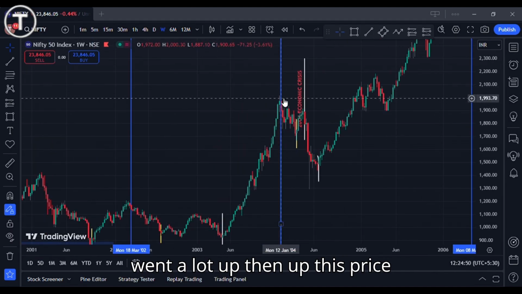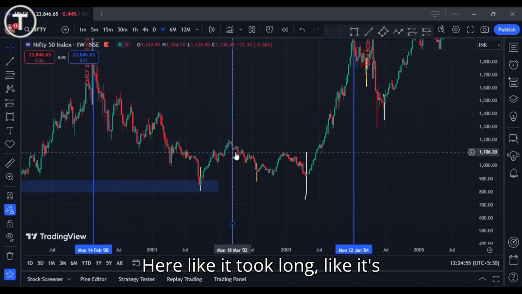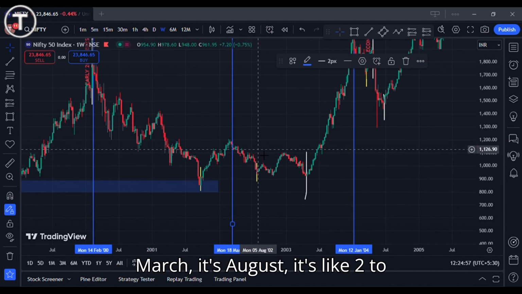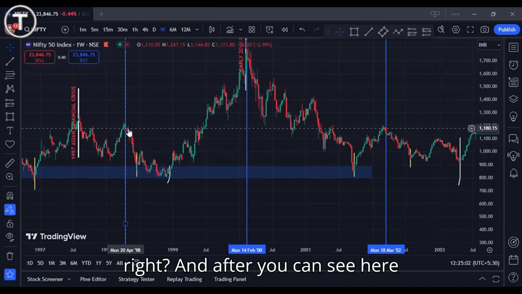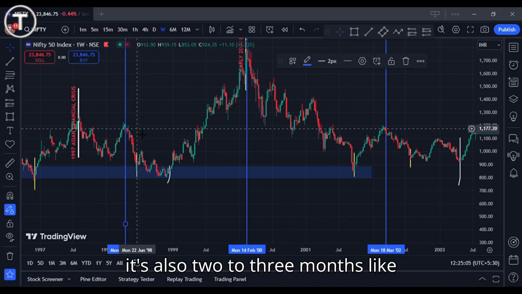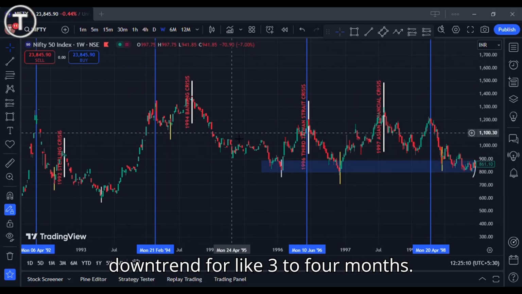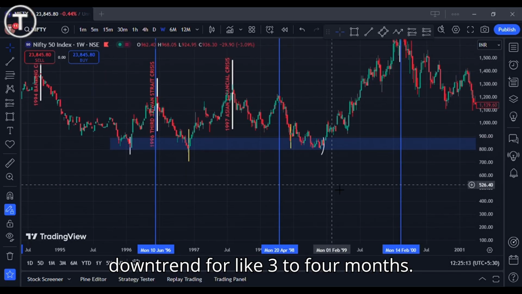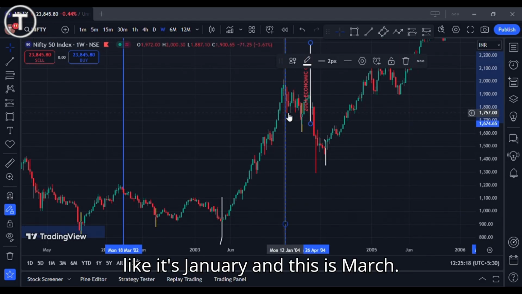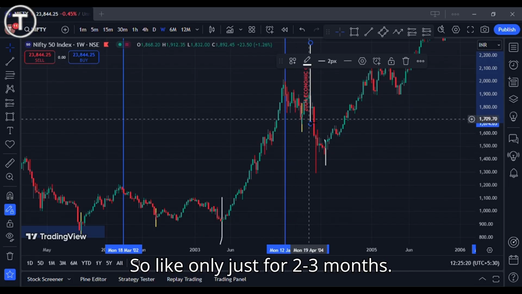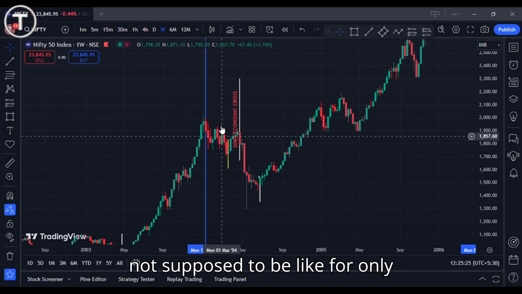Then after this price, it again went down. And you can see here it took, like, March to August, 2 to 3 months, 3 to 4 months. And after, you can see here it's also 2 to 3 months. Like the market is in downtrend for 3 to 4 months. But here it completed a lot early, like it's January and this is March, so only 2-3 months. So it was not supposed to last for only 2-3 months.